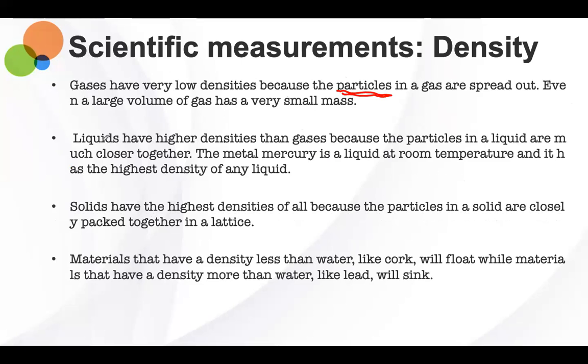Liquids will have higher densities than gases because the particles in a liquid are much closer.